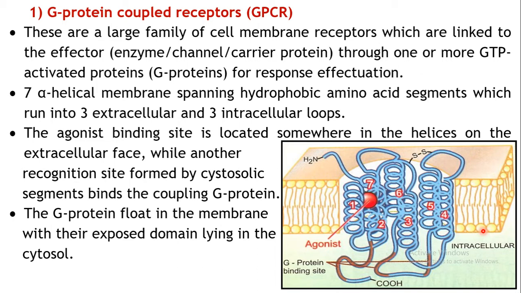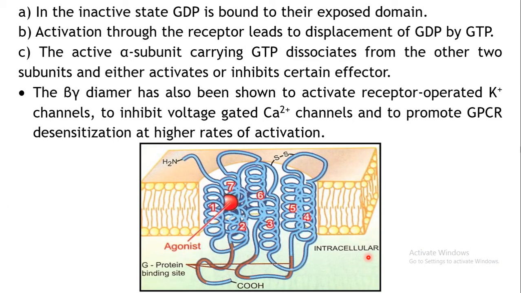A specific type of G protein gets activated by stimulation of the receptor. Once the receptor is stimulated, according to what signal this agonist is bringing, a specific type of G protein which is floating in this membrane will come and bind to the G protein binding site on the alpha subunit, and further it will carry the signal. Let us see what exactly is happening. In the inactive state, when the receptor is not stimulated, GDP is bound to the alpha subunit.